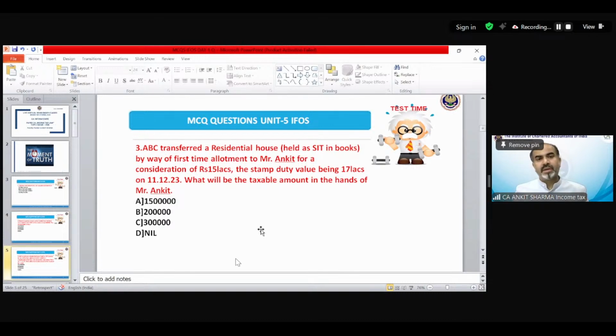Okay. Now ABC transferred a residential house held as stock in trade in its books by way of first-time allotment to Mr. Ankit for a consideration of 15 lakh, the stamp duty value being 17 lakh on 11/12/2023. What will be the taxable amount in the hands of Mr. Ankit? What is the correct answer, students? Please tell me the right answer.